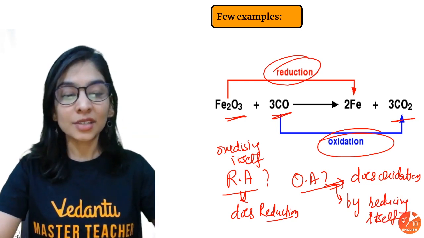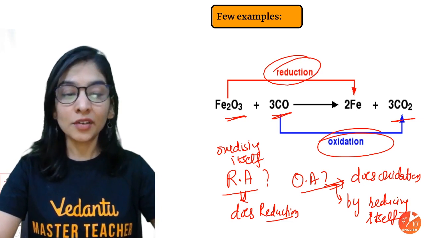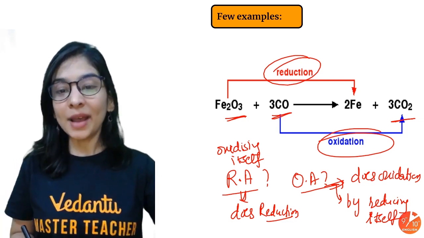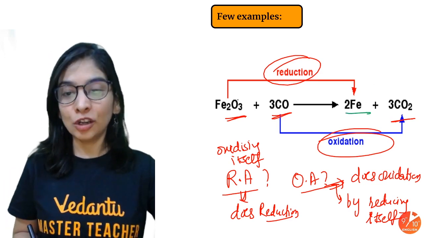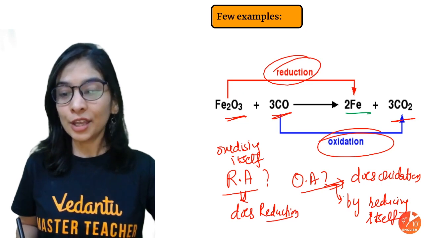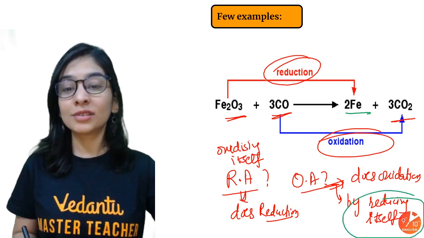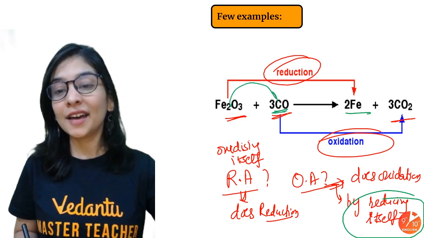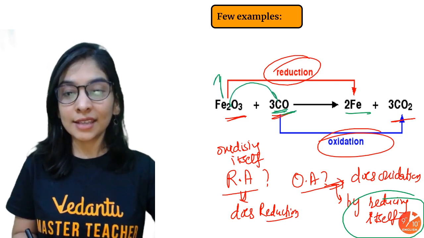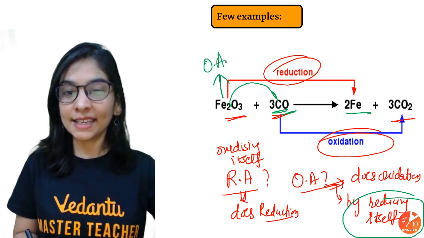Just see what a substance is doing to itself and the reverse action it will show. It's like my iron oxide is giving you iron, that's loss of oxygen, it's reduction. So if a substance is getting reduced, because it's helping the other to get oxidized, it's helping the other to give oxygen, this is my oxidizing agent.